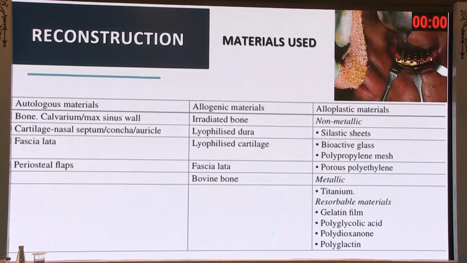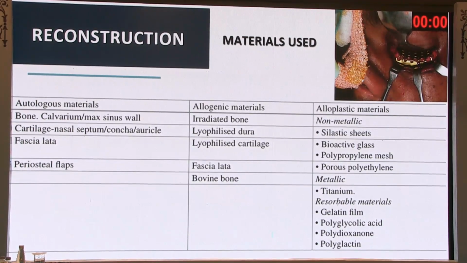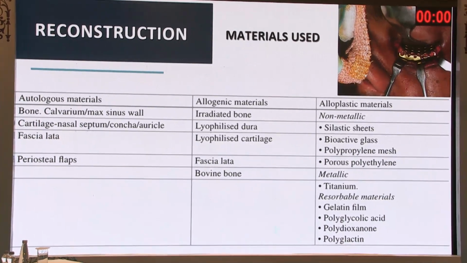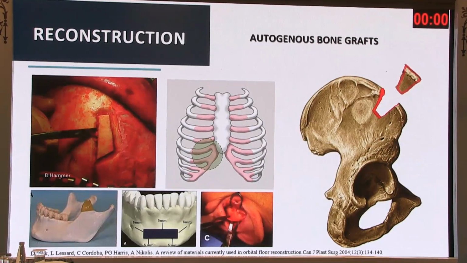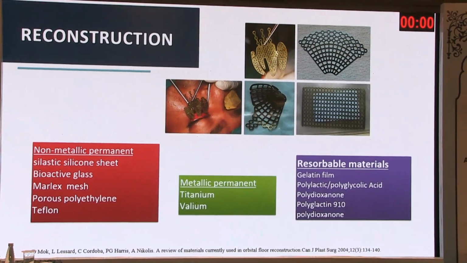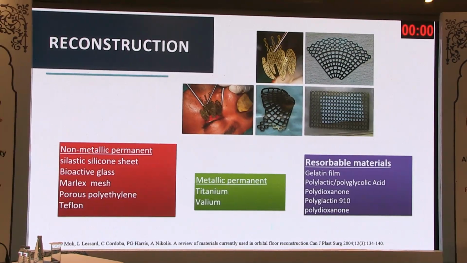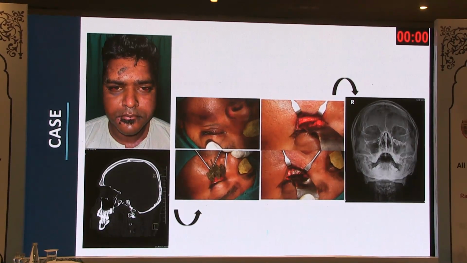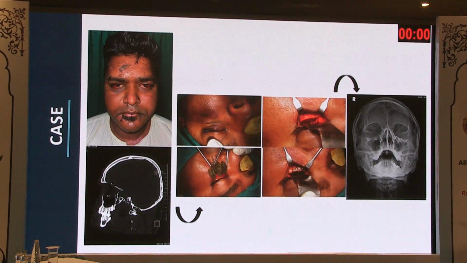So these are the materials that are available today. We mostly use titanium mesh. Sometimes we have used Prolene also, but not autologous materials. But these are where you can harvest your autologous materials from. And this is commonly what we use in our practice: titanium meshes and Prolene mesh. And this is one of the cases where we had done through a subciliary approach to repair the floor of the orbit.